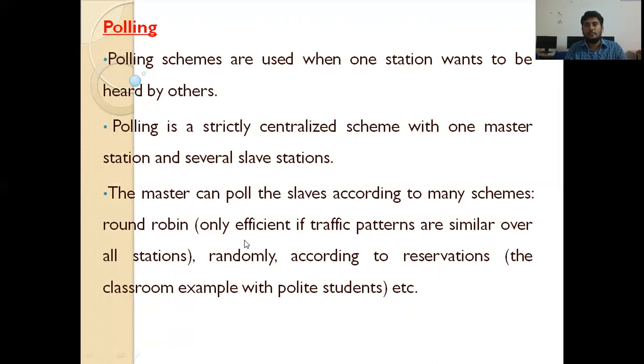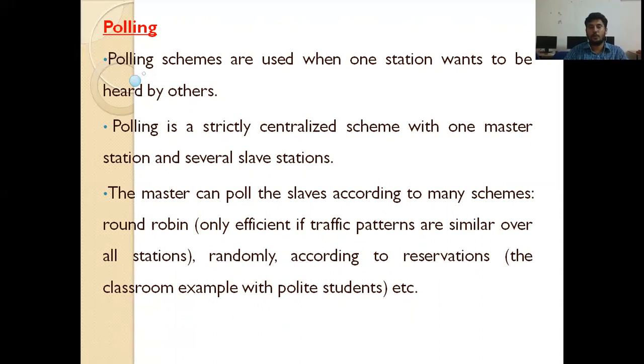That means one master terminal and the remaining are slave terminals. The master allocates particular time slots to the slaves, some particular duties to the slaves. In those particular slots only, slaves transmit the data. When they transmit the data, those time slots are maintained by the master station only. So the master can poll the slaves according to many schemes.